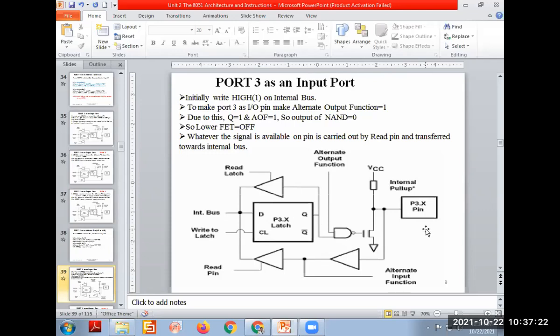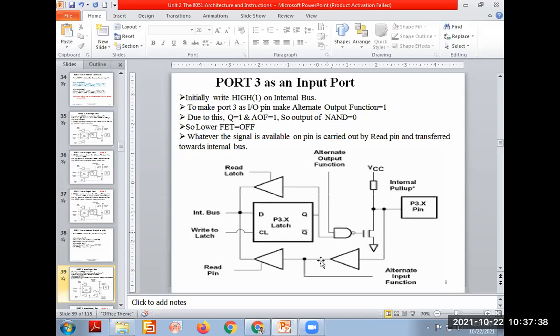Understood? Hello? Yes, sir. Okay. Shall I go to the next point? Tell you get to operation.